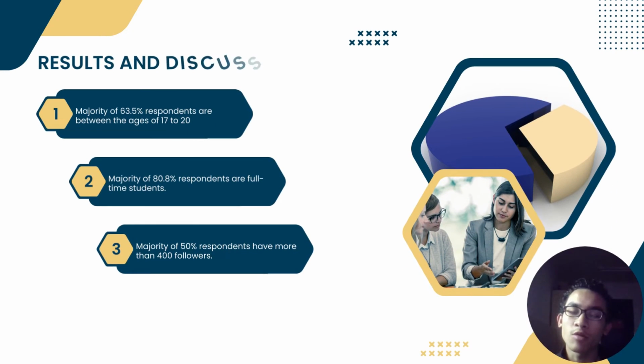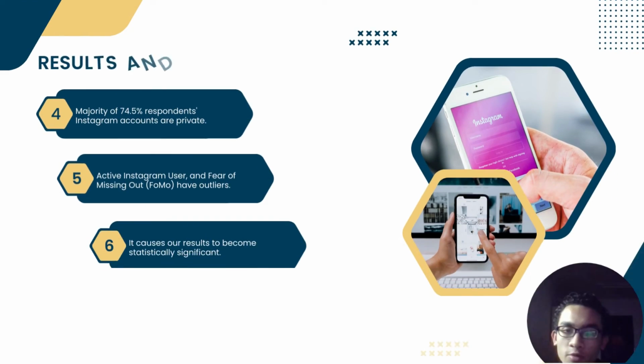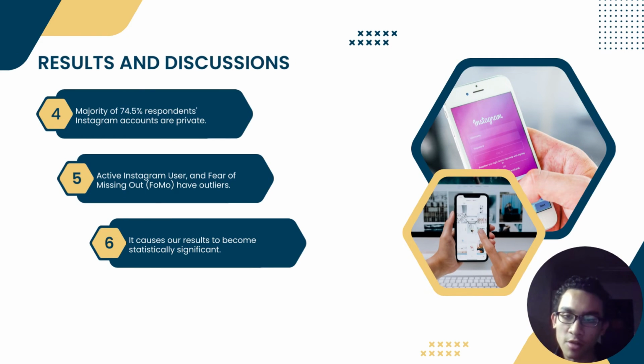So basically, for our results and discussions based on our respondents that we have analyzed, the first one is a majority of 63.5% respondents are between the ages of 17 to 20. The second one is a majority of 80.8% respondents are full-time students, while the majority of 50% respondents have more than 400 followers. Moving on to the fourth one, which is the majority of 74.5% respondents' Instagram accounts are private.